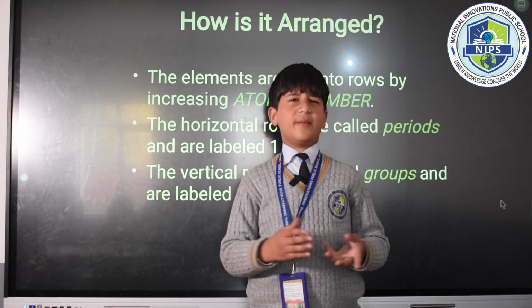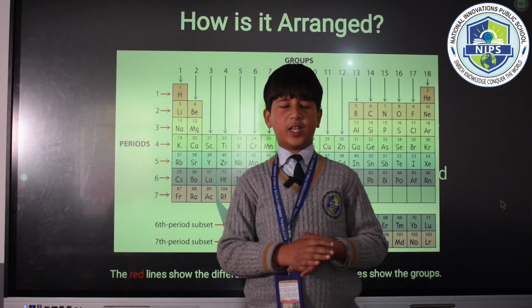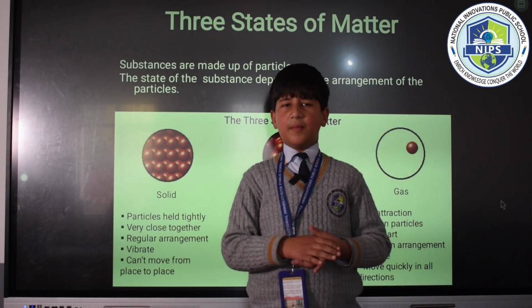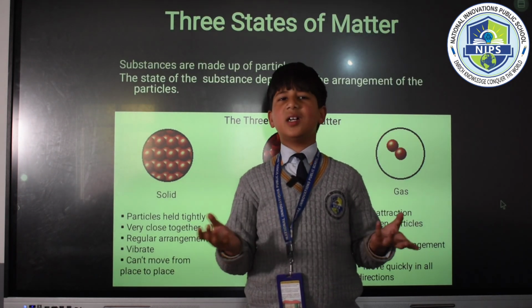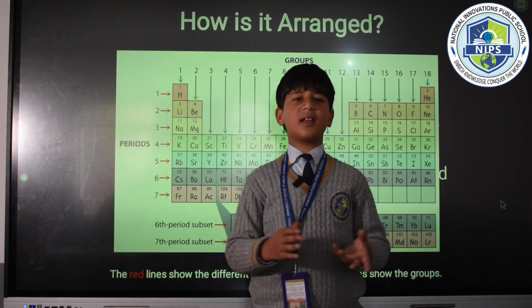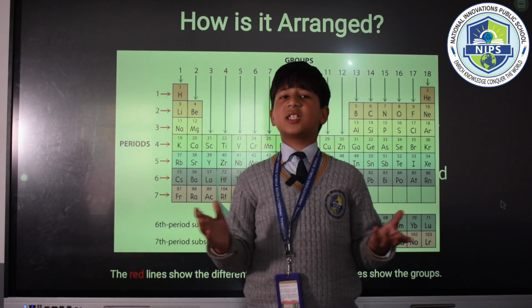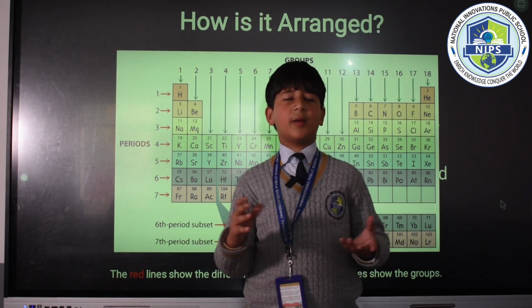Metals are typically shiny, malleable, and good conductors of heat and electricity. Non-metals are dull, brittle, and poor conductors. The metalloids exhibit the properties of both metals and non-metals. Next slide, please. Now let's discuss some important elements of the periodic table grouped together.